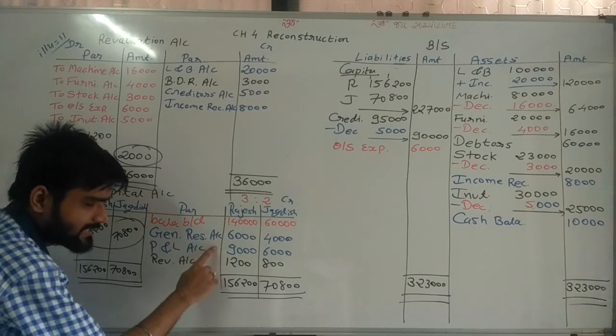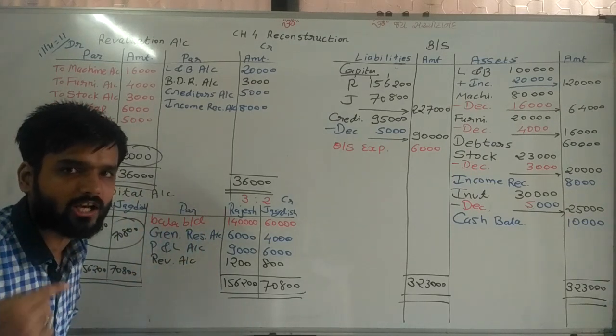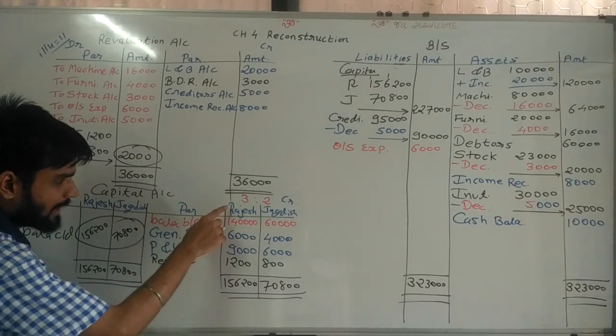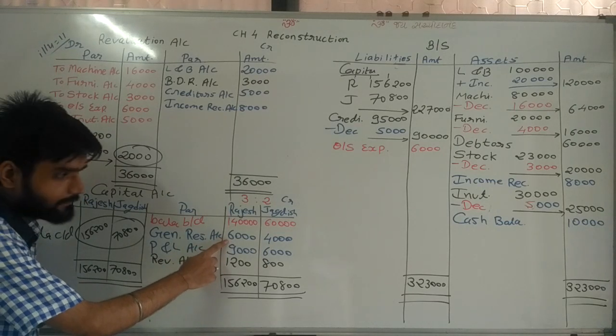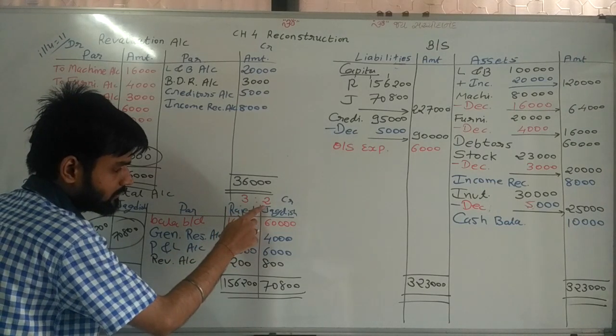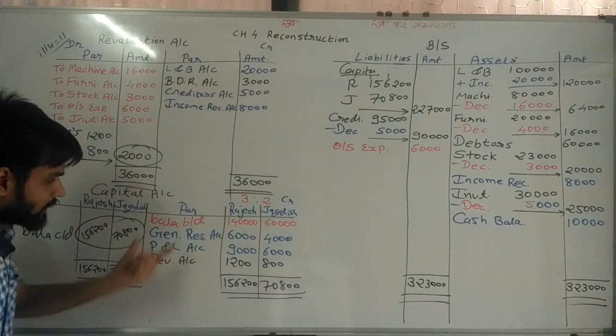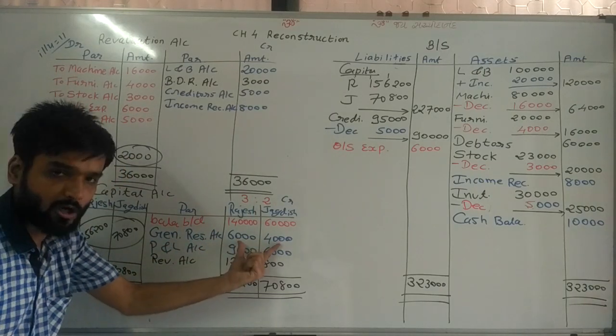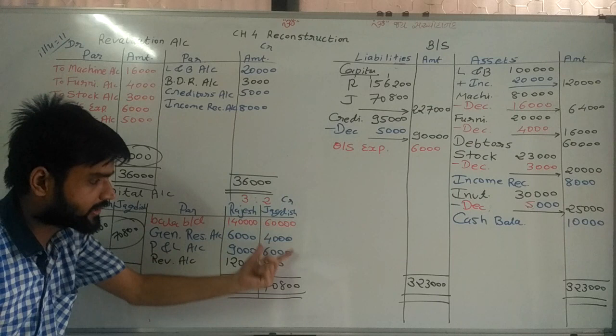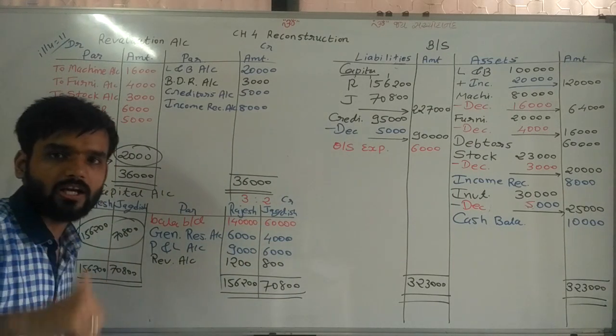So on this basis, we need to write two more journal entries also. General reserve account debit 10,000 to Rajesh capital, to Jagdish capital. This is my journal entry.